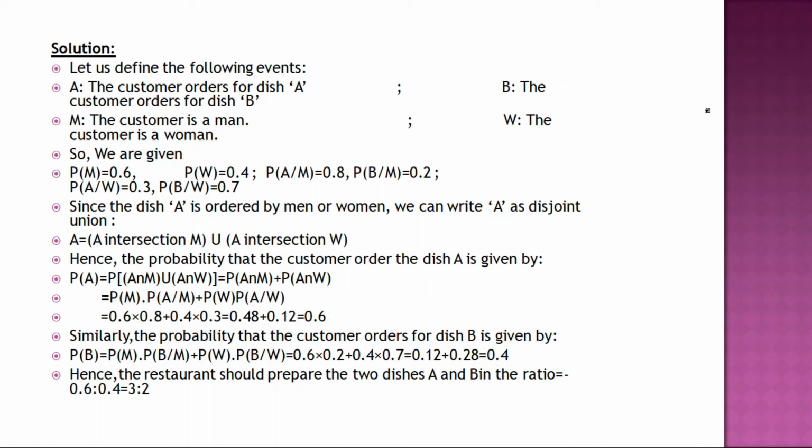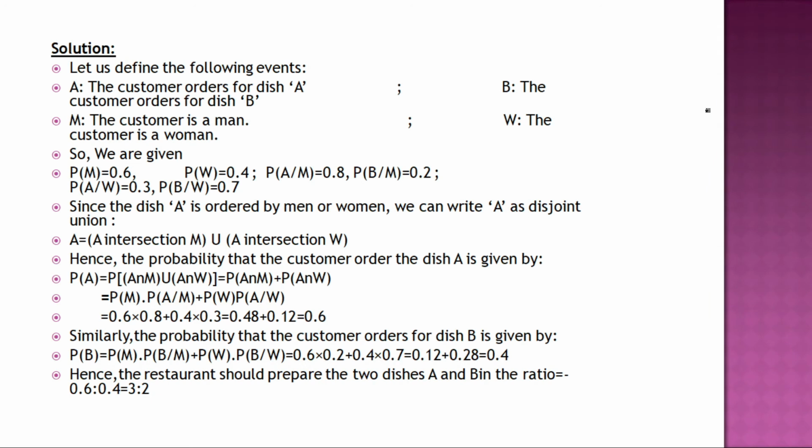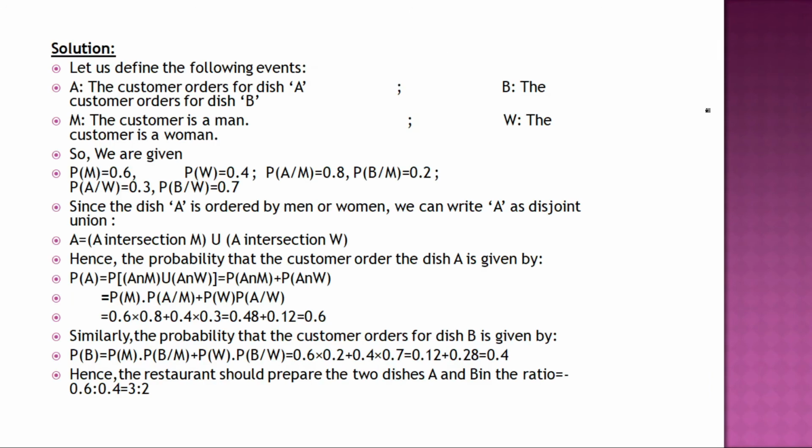P(A|M), that is the conditional probability, is 0.8 from the question. Then P(B|M) is 0.2. See, P(A|M) is 0.8, how do we get P(B|M)? 1 minus 0.8, this is 0.2. This is P(B|M). Similarly, you can get 0.3 and 0.7.